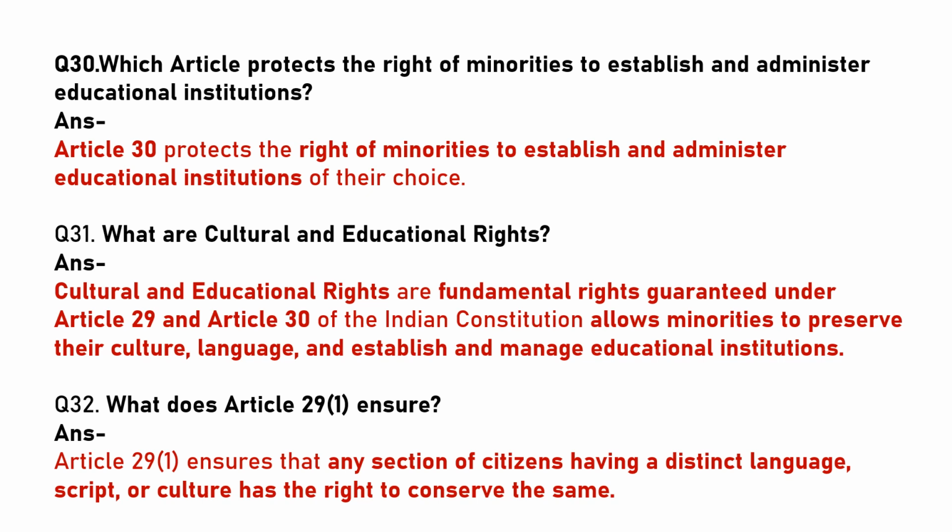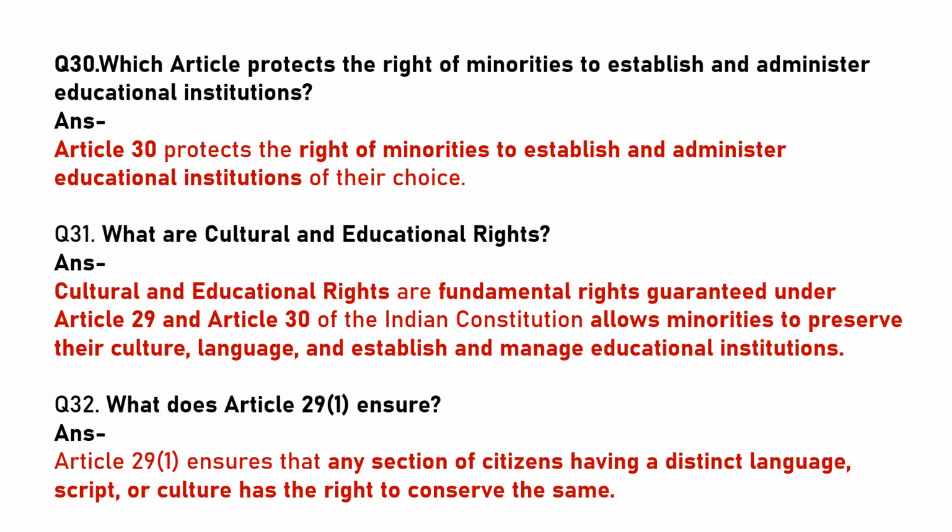Which article protects the right of minorities to establish and administer educational institutions? Article 30 protects the right of minorities to establish and administer educational institutions of their choice. What are cultural and educational rights? Cultural and educational rights are fundamental rights guaranteed under Article 29 and Article 30 of the Indian Constitution. It allows minorities to preserve their culture, language and establish and manage educational institutions.